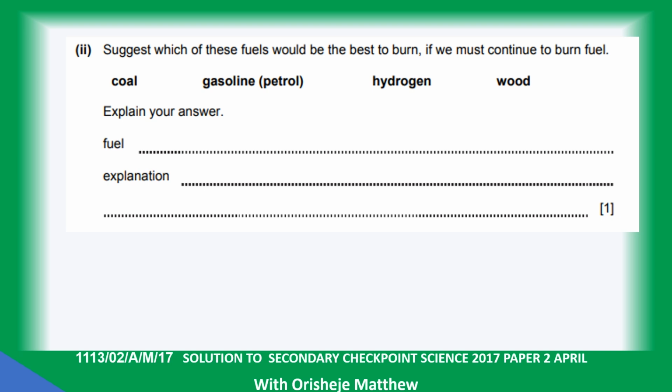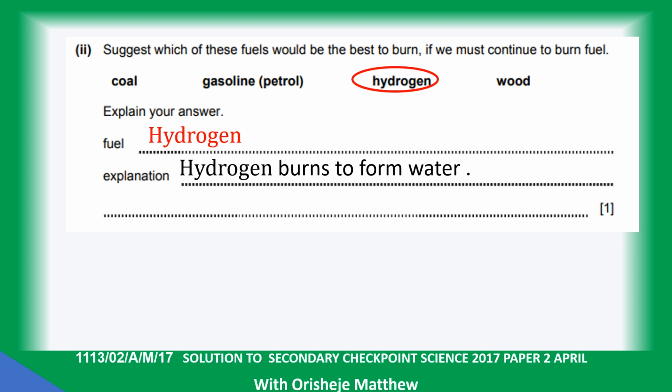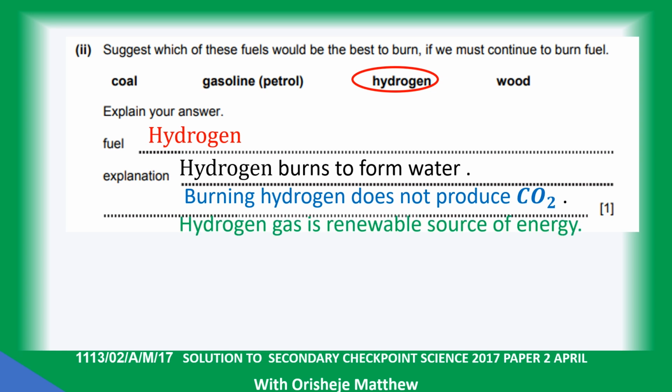Suggest which of these fuels will be the best to burn if we must continue to burn fuel: coal, gasoline, hydrogen, and wood. Hydrogen. Explain your answer. Hydrogen burns to form water, so it does not pollute the environment. Burning hydrogen does not produce CO2. Hydrogen gas is a renewable source of energy.